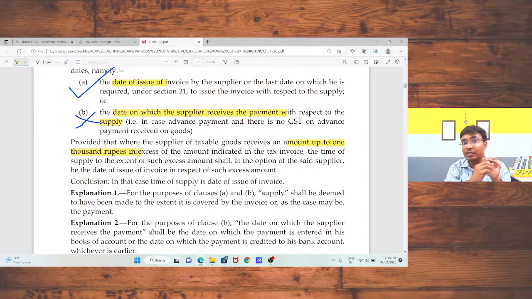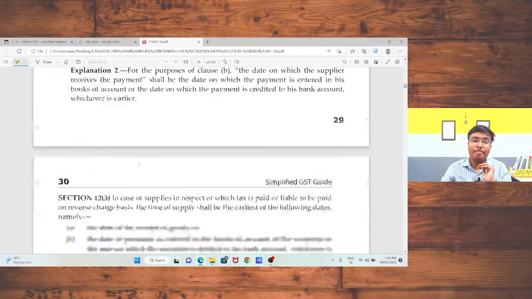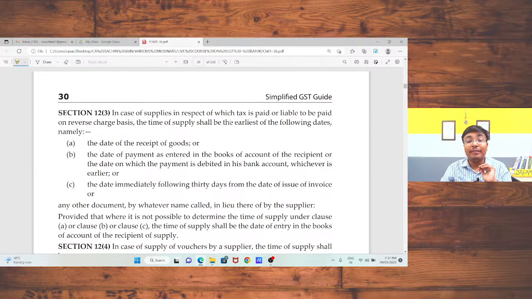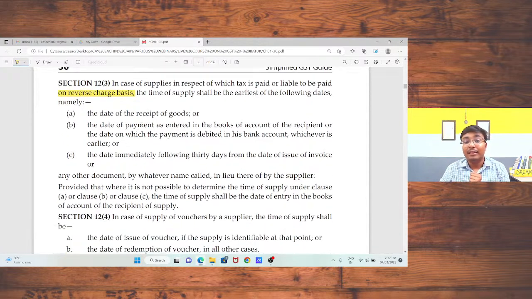In case of supply of goods, the date of invoice will be your time of supply. Now, in case of reverse charge mechanism, what is the time of supply? That is, if I am the recipient and I got those products or services on which reverse charge is applicable, in that case, what is the time on which I need to pay the tax? Or what is the time on which my liability to pay tax arises?